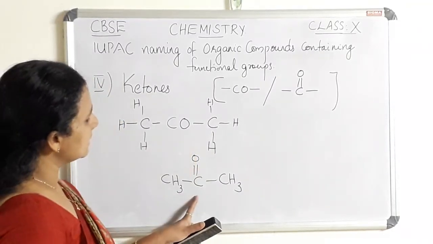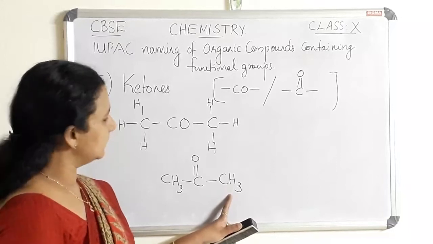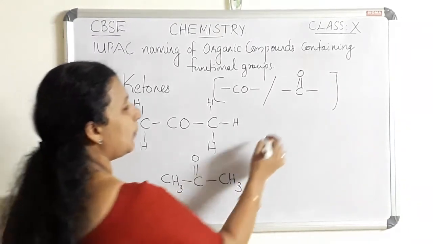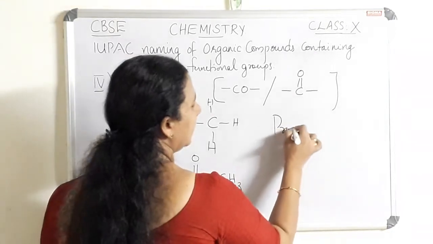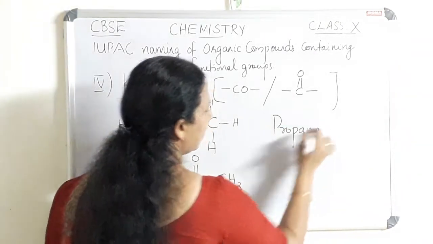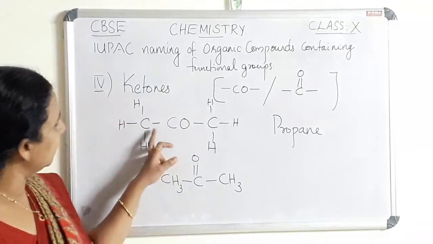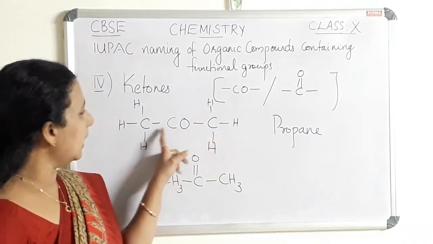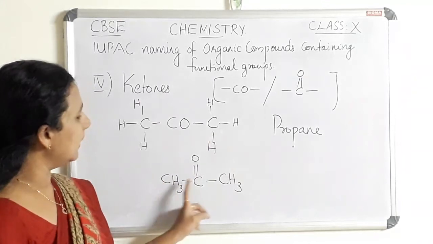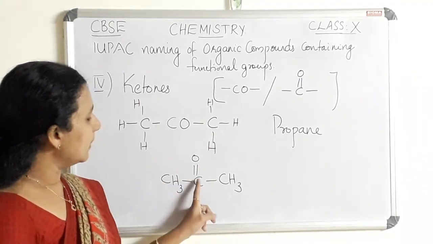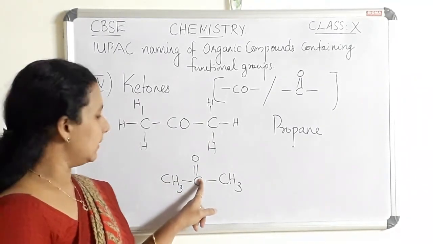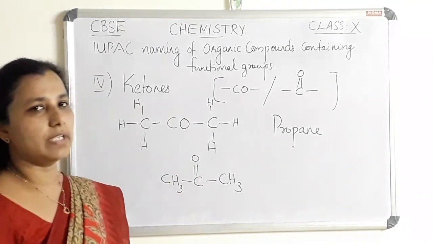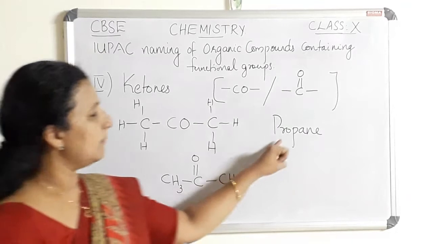Since it has 3 carbon atoms, the parent alkane is propane. The number of carbon atoms together is 3. That means the functional group itself contains a carbon atom, so we have to count all the carbon atoms together, and we will get propane.